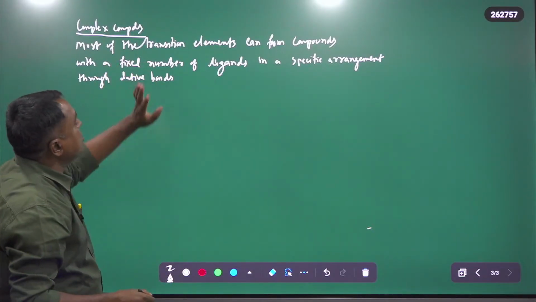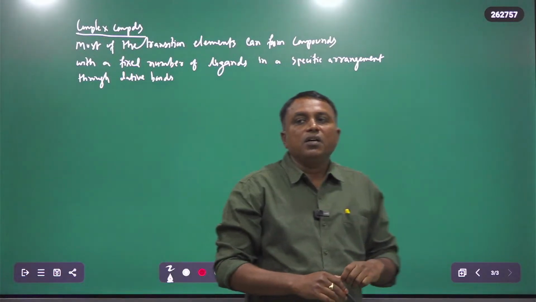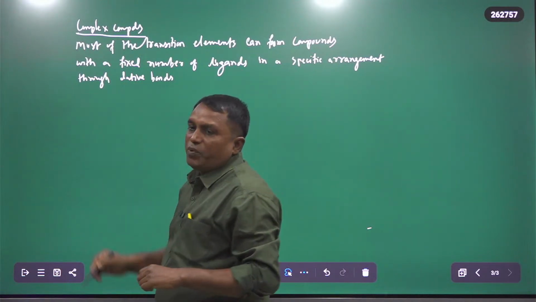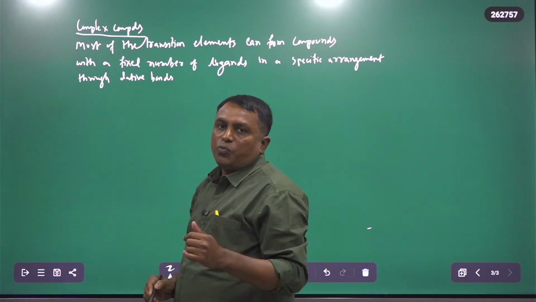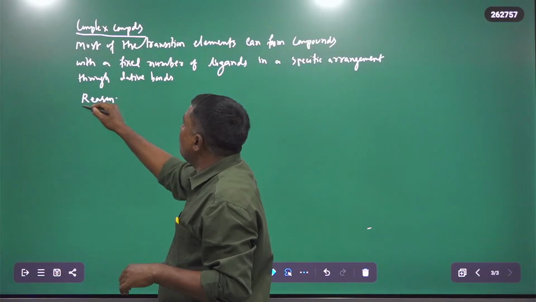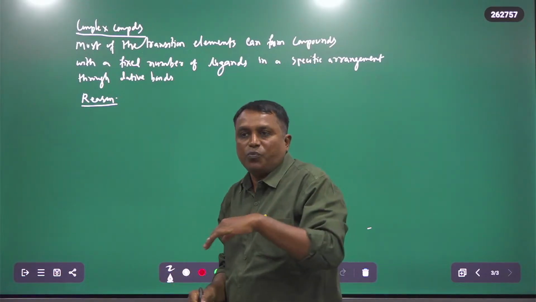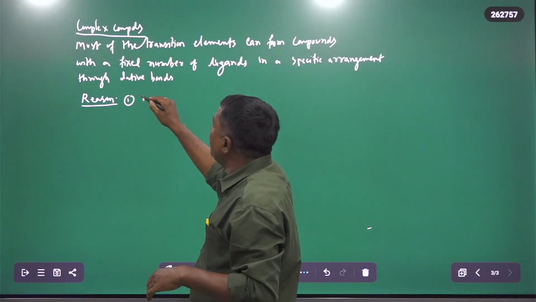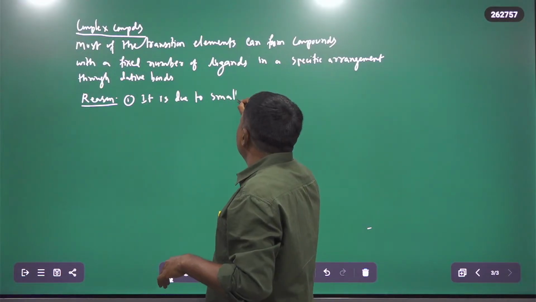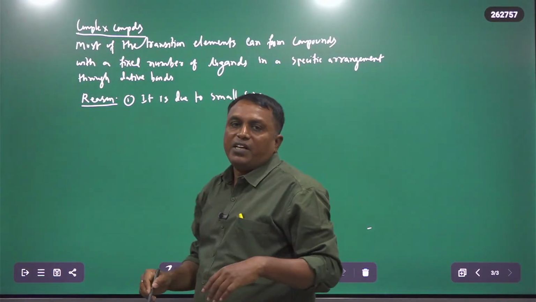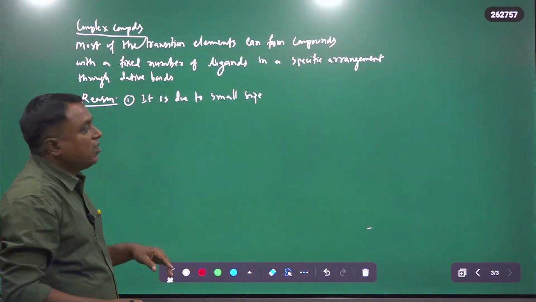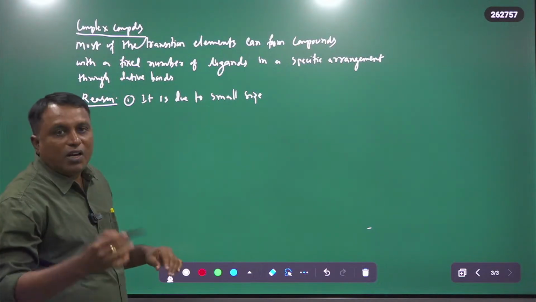Why do transition elements form a large number of complex compounds? Why do transition elements exhibit complex compound formation? The reason behind this: the first reason is small size. So how does small size affect complex formation? Due to small size, what will happen?